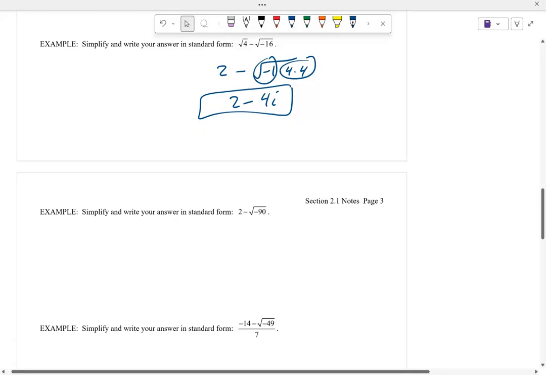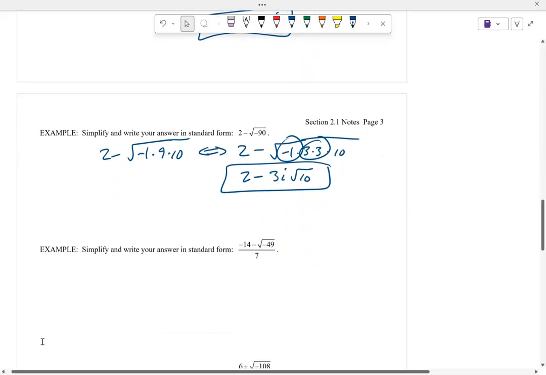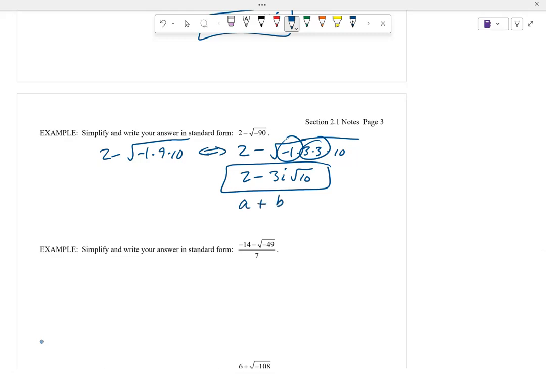That's a good you-try-it problem. Why don't you guys try that next one? Pause it. Should end up with a 2 minus 3i root 10 on that. Again, we want to write them in this a plus bi form, right? That's a complex number form.